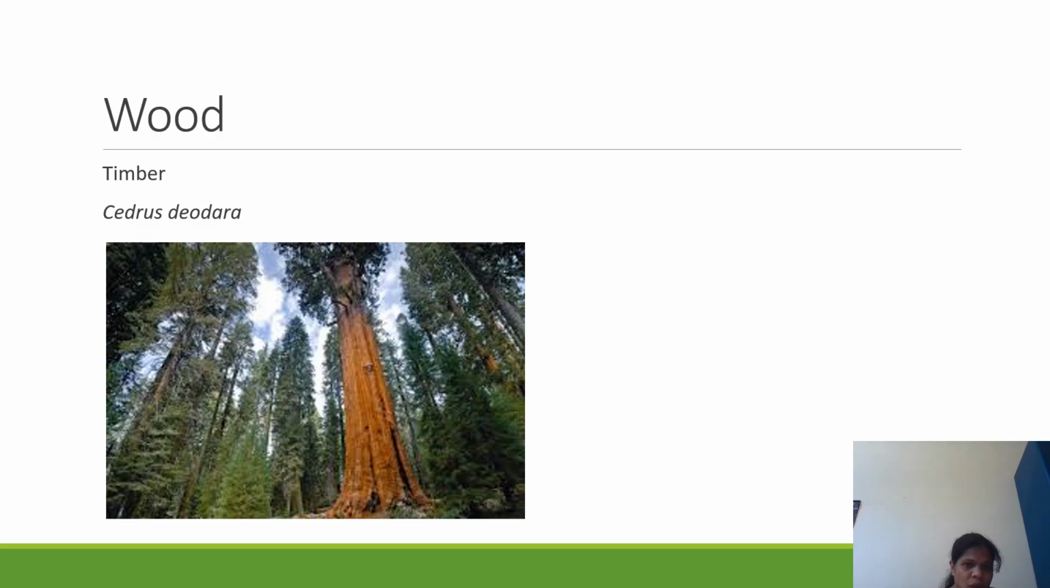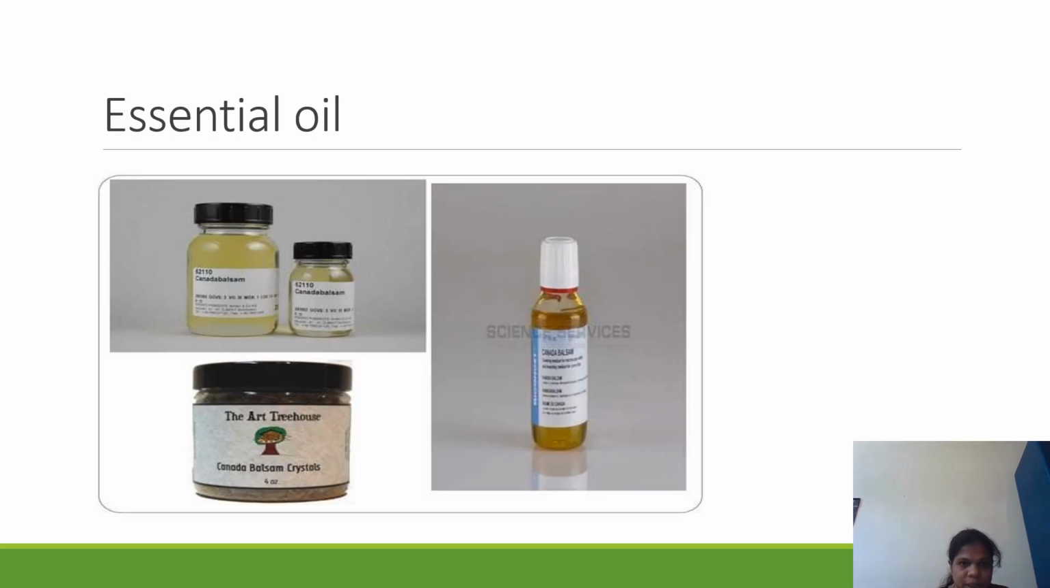Next, wood. Timber obtained from gymnosperms. Cedrus deodara produces the best quality of Indian timber. The wood is scented and resistant to insects and fungal attack. It is used for making furniture, railway sleepers, and also for construction purposes.